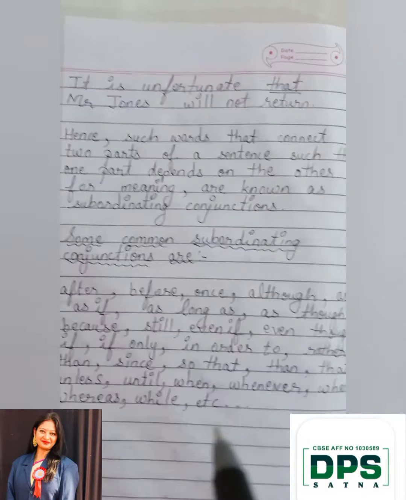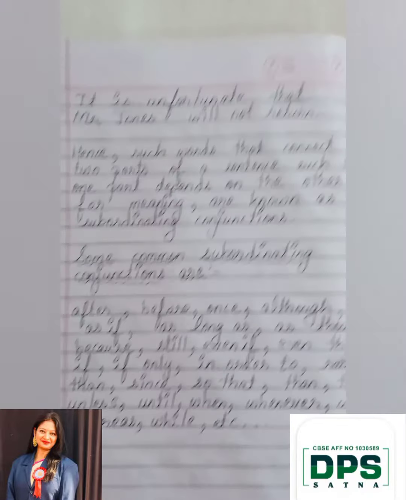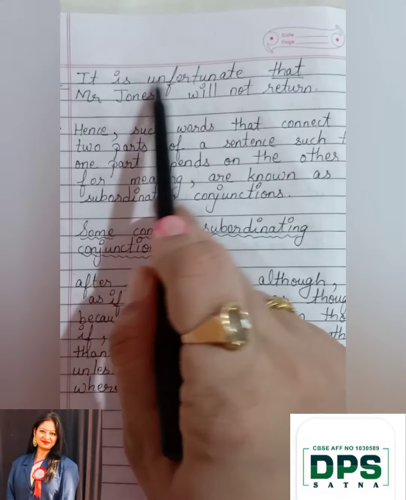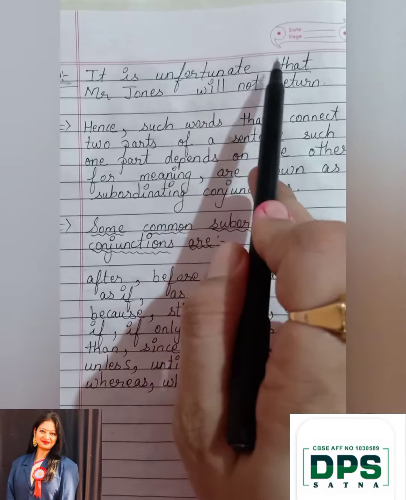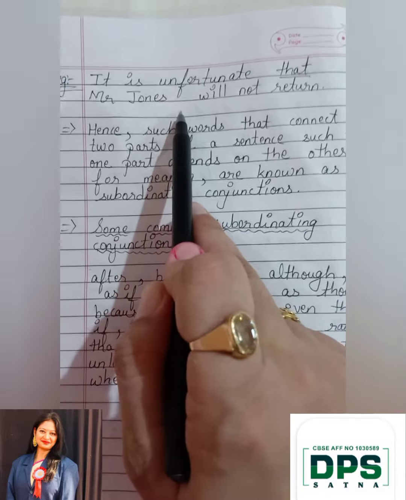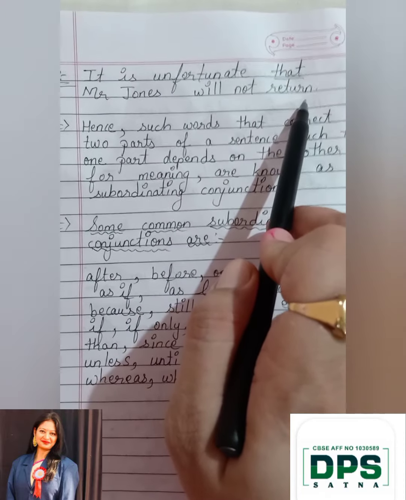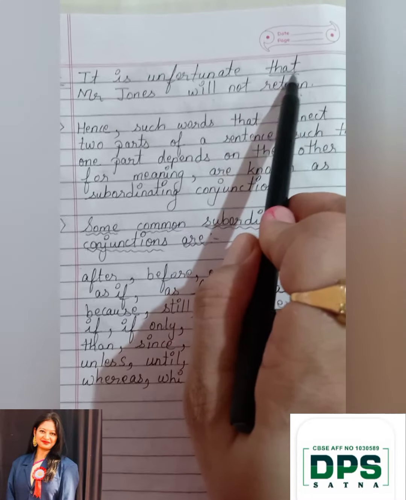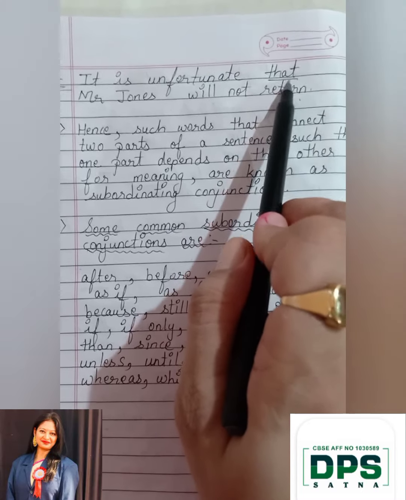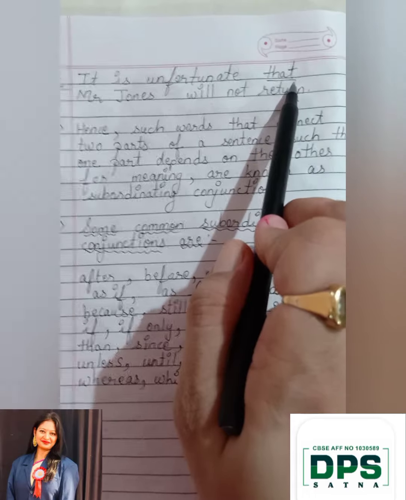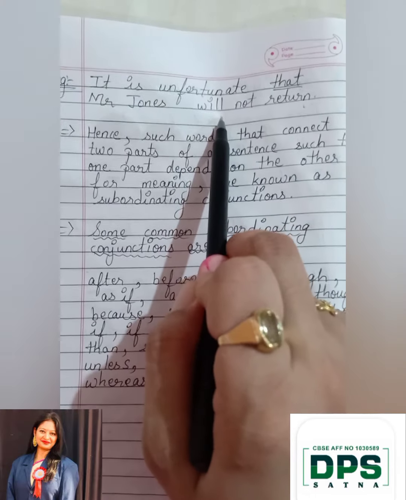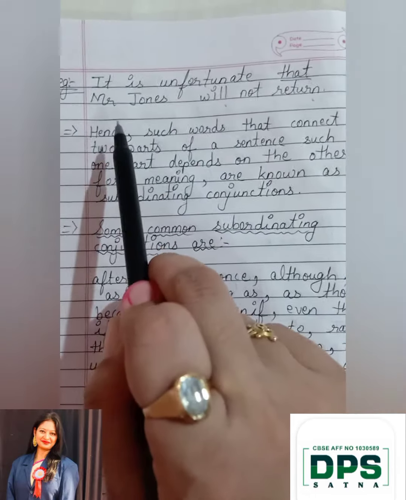For example, you can see: it is unfortunate that Mr. Jones will not return. Now, I've used this word, that. What is that? This is your subordinating conjunction. It is connecting this to this.